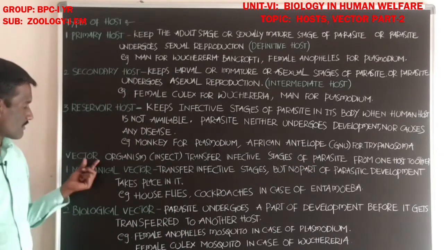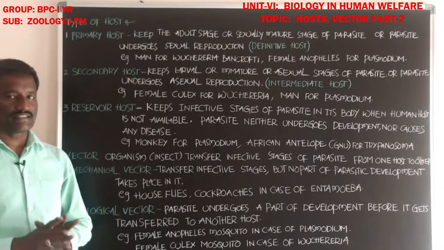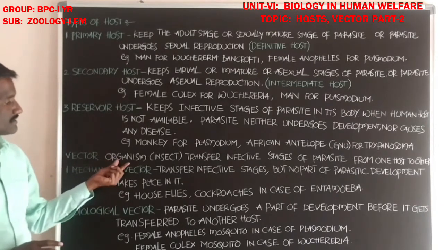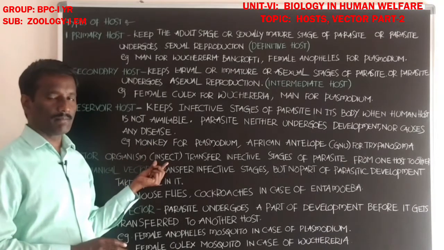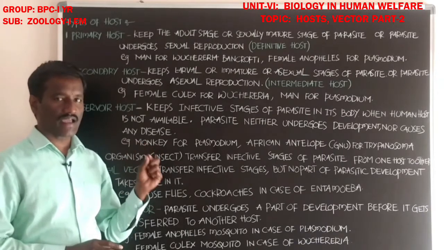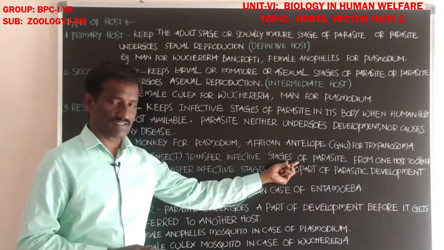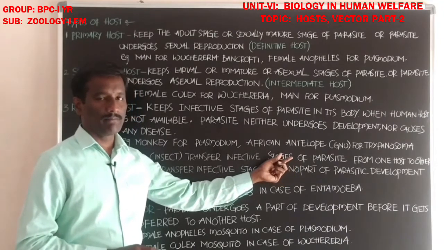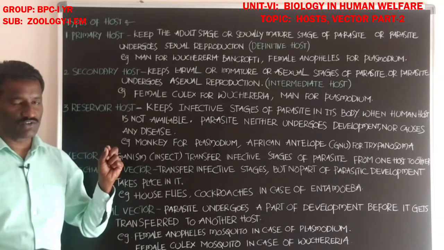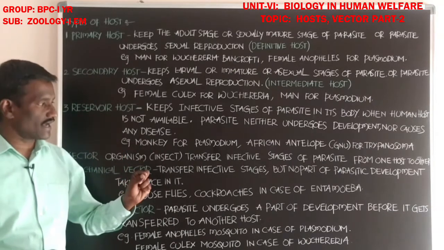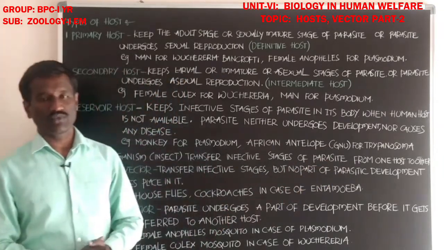Students, vector. A vector is an animal, normally an insect, an animal organism. Normally, an insect acts as a vector. It transfers the infective stages of the parasite from one host to another host.